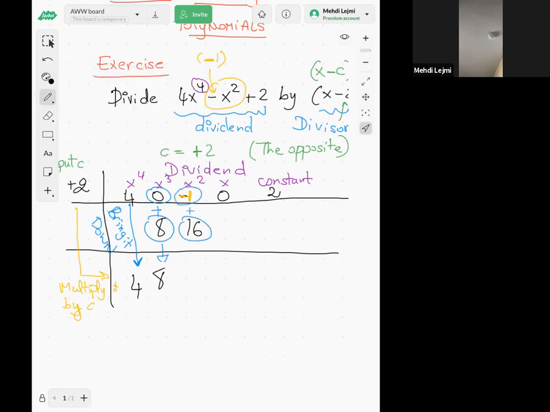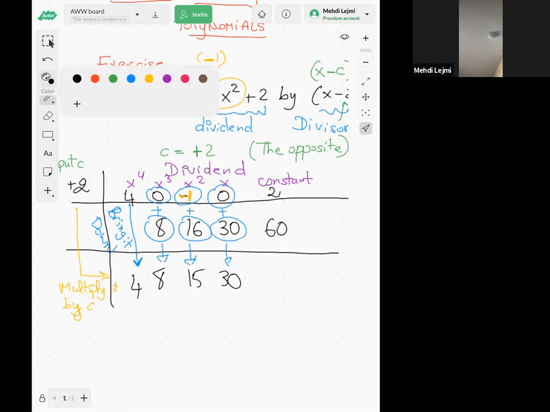Multiply again by my c, positive 2: 15 times 2 is 30. Here's my 30, and 0 plus 30 is 30. Then again by 2, that's 60. So here's my 60, and I have 2 plus 60, so that's 62.